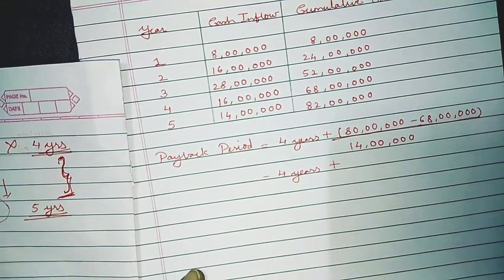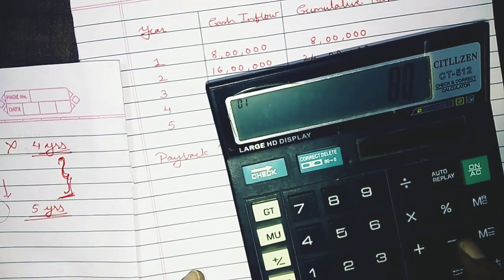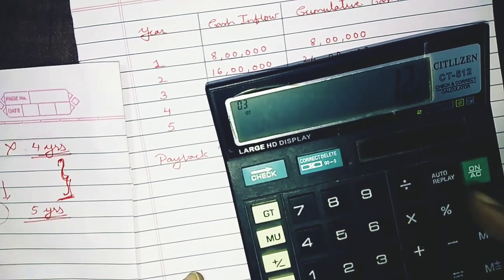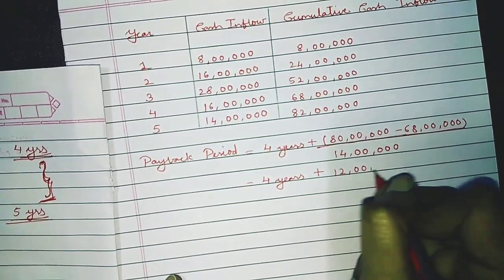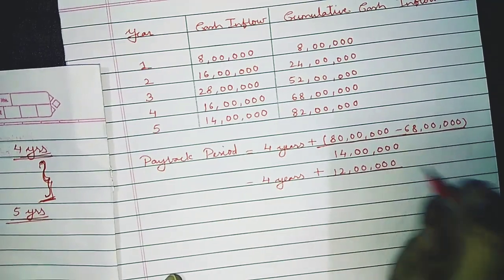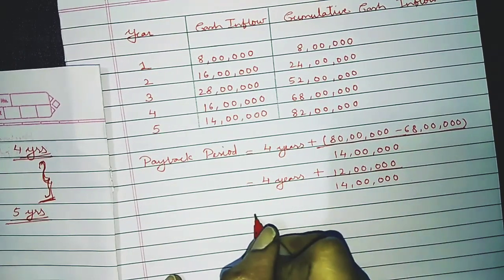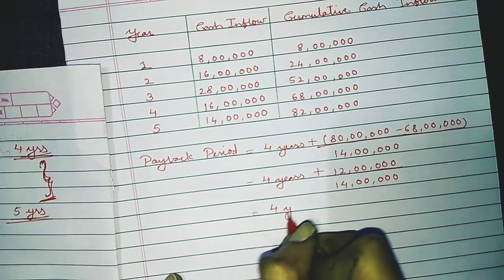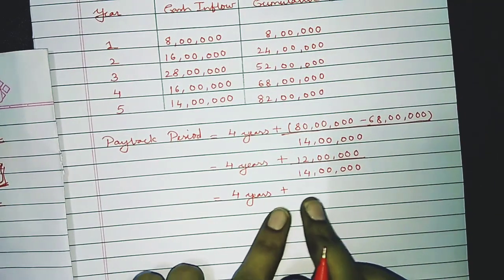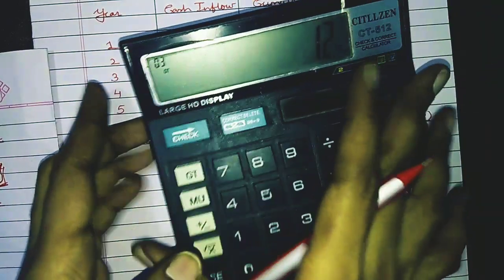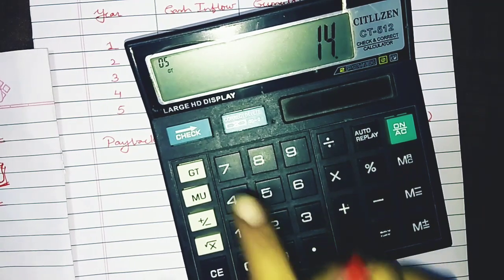Now the difference between these two, that is 80 lakhs minus 68, is 12 lakhs. So this 12 lakhs we have to write down over here, 12 lakhs divided by 14 lakhs. Now the next step, again I am going to write this very clearly, 4 years plus. Now we have to do the further calculation, 12 divided by 14 lakhs.